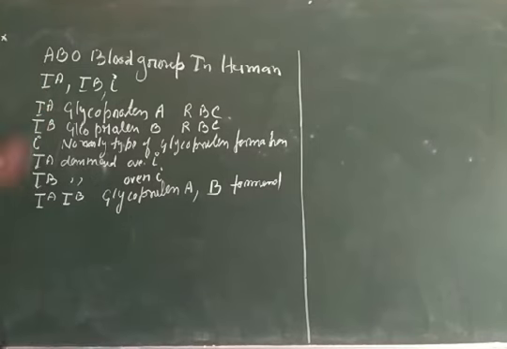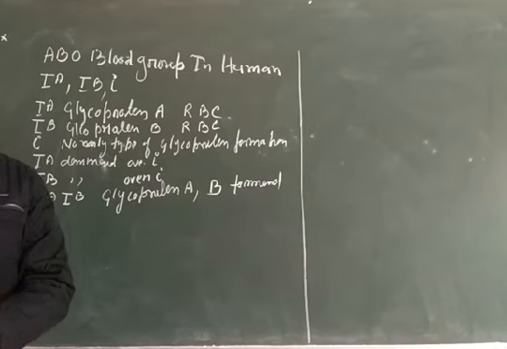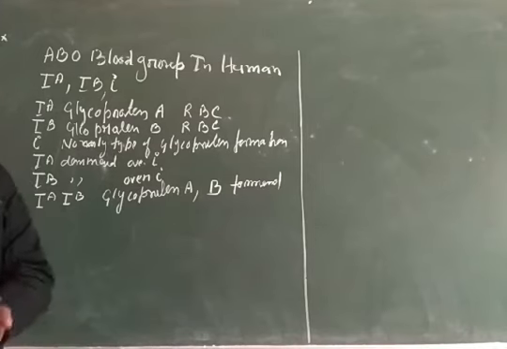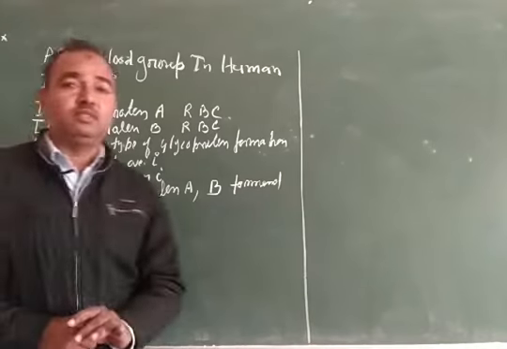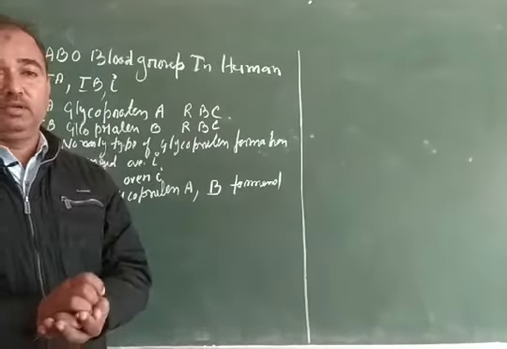On the basis of this, there are three allelic forms, IA, IB, and I, in which IA and IB are dominant because they are responsible for the production of a special type of glycoprotein, either A or B. On the basis of presence or absence, or both glycoproteins, there are four types of blood group in human beings.